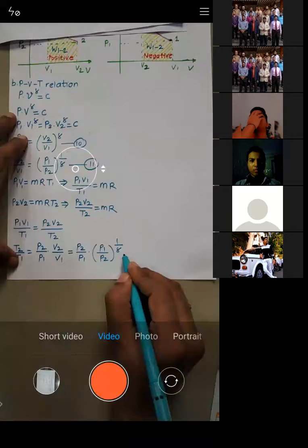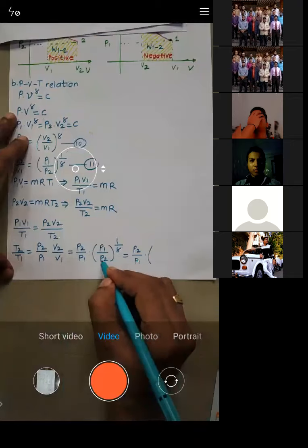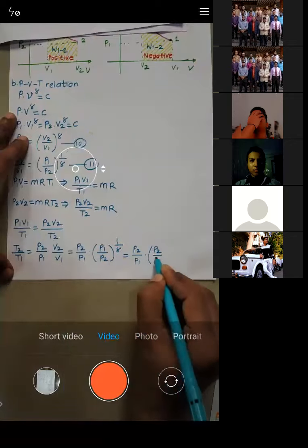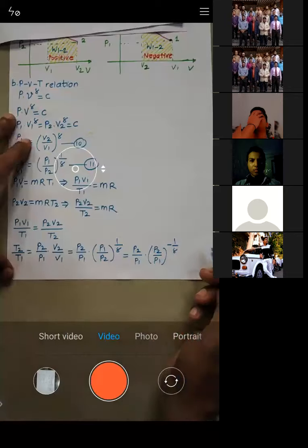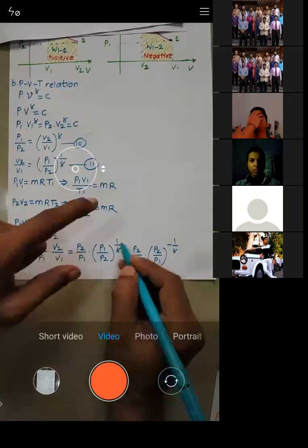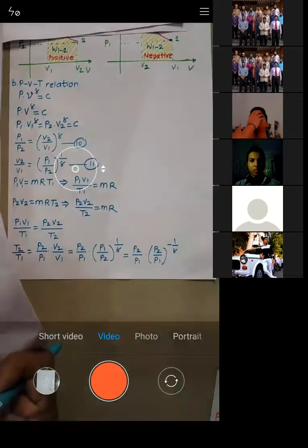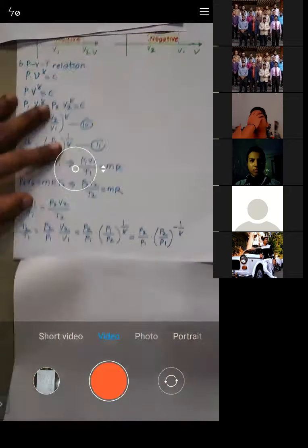Okay, so T2 by T1 is equal to P2 by P1 as it is, into P2 by P1 again. When you write this term as P2 by P1, its power becomes minus 1 by gamma, right? So this is P2 by P1 raised to power minus 1 by gamma. See, when you make it P2 by P1, its power becomes minus 1 by gamma. So let us solve this.